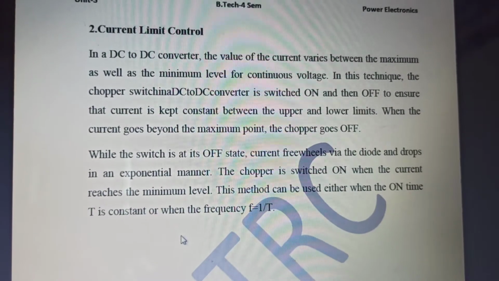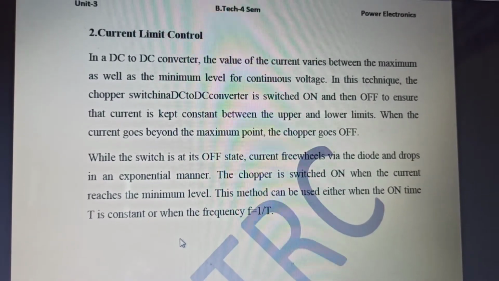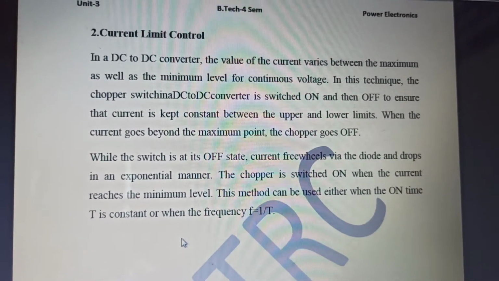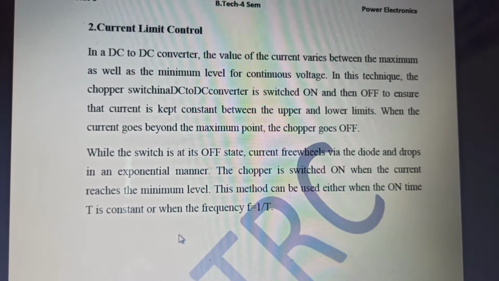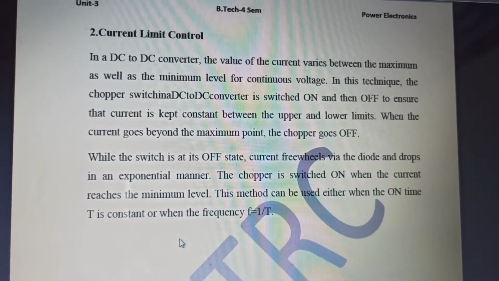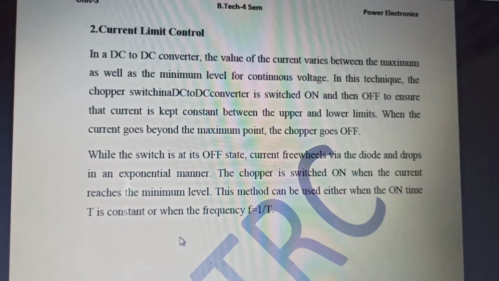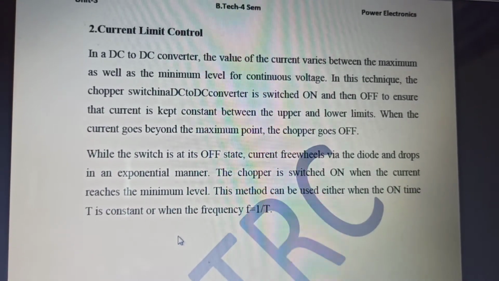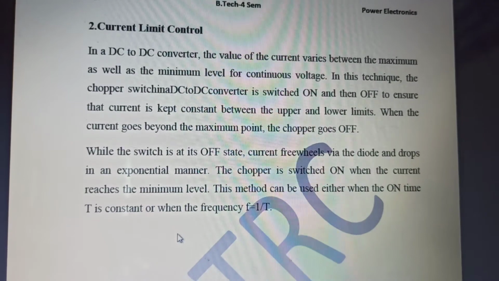So if it is below the maximum and above the minimum, then for sure the chopper will remain on.